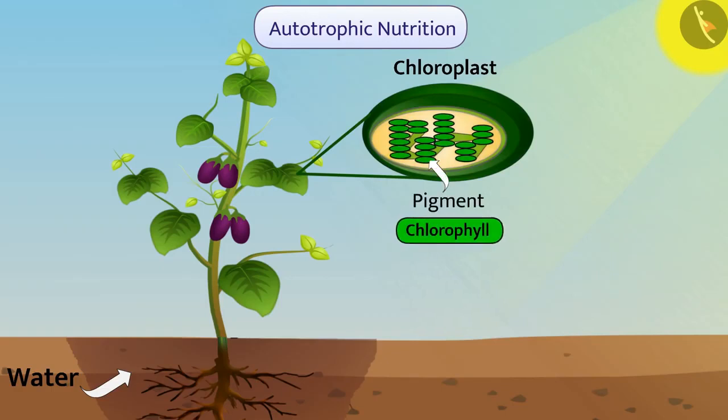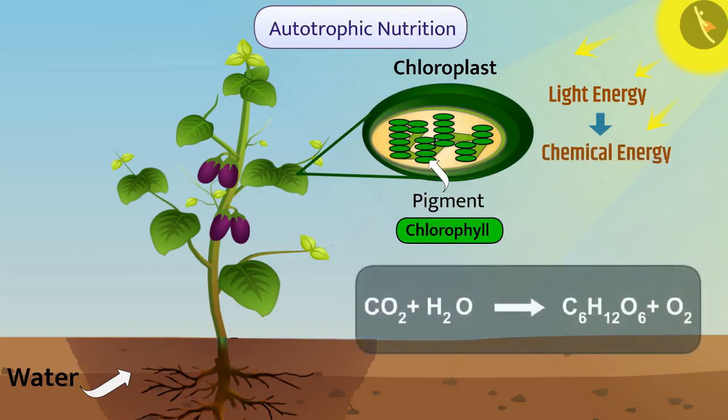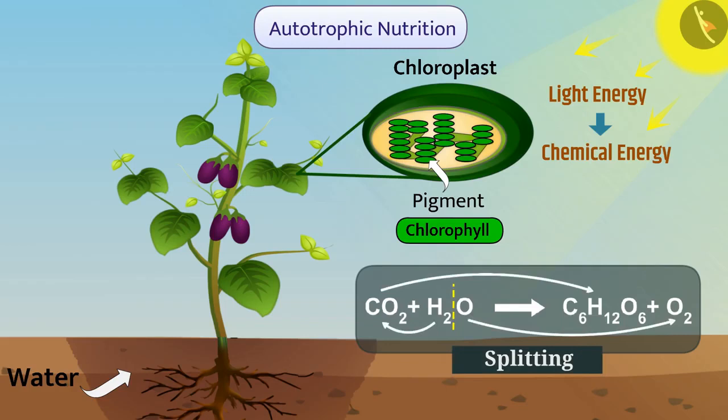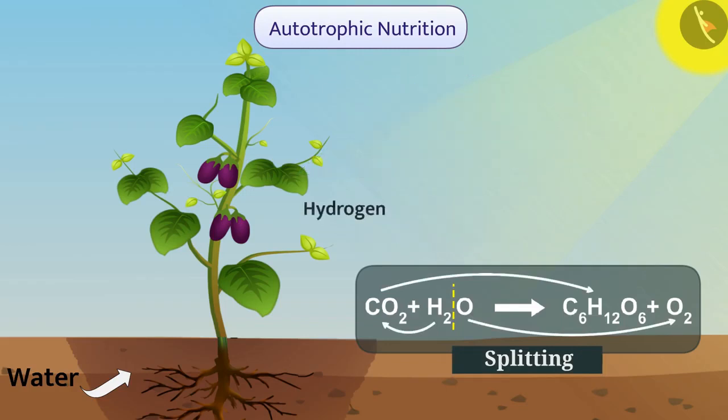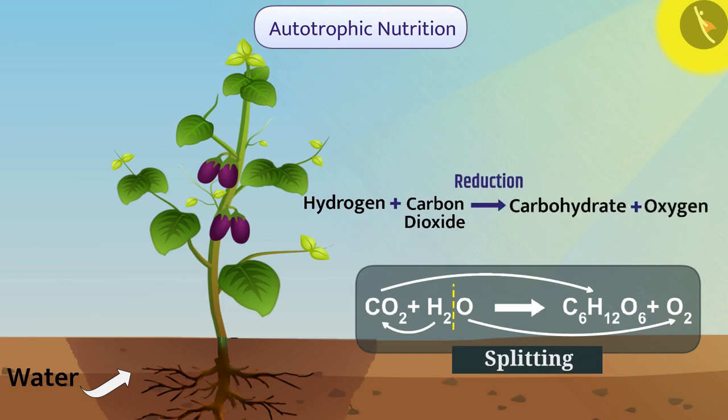During photosynthesis, chlorophyll absorbs light energy. Through different reactions, light energy is converted into chemical energy. Similarly, the water molecules are split into hydrogen and oxygen. With the help of the obtained hydrogen, carbon dioxide is reduced to carbohydrate and oxygen is released into the air. Organisms get energy from carbohydrates. In the form of starch, carbohydrates are stored in the leaves or in different parts.